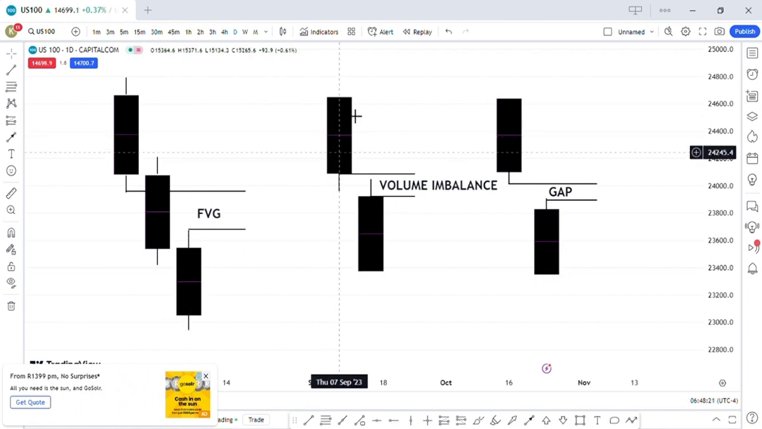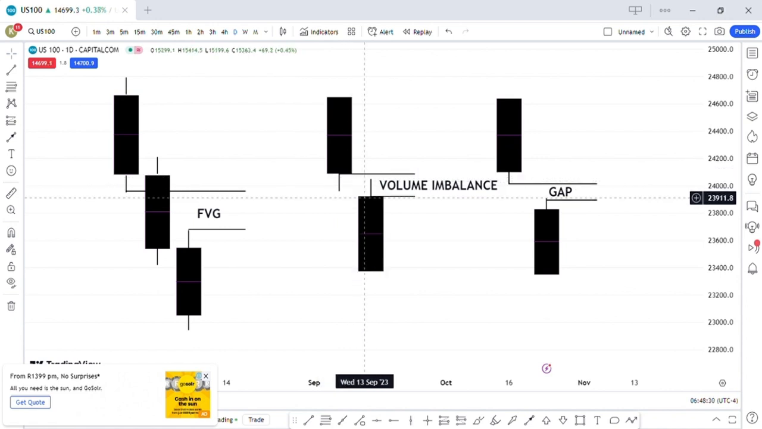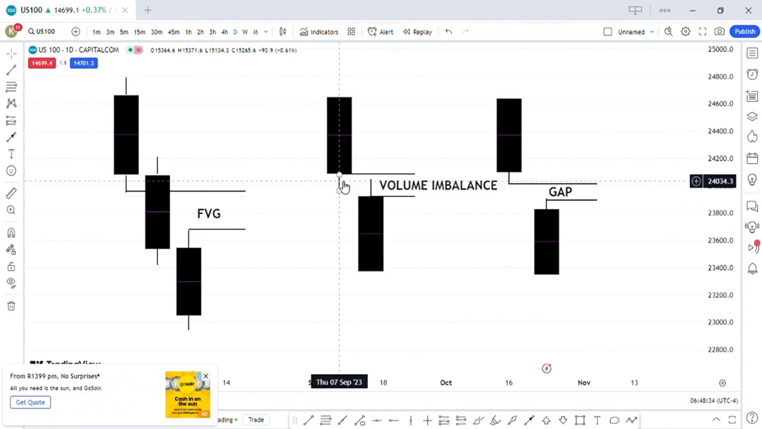With the volume imbalance, we only have 2 candles, and it's a situation whereby the body or the close of the first candle does not overlap with the open of the second candle. The wicks do overlap, but the bodies do not overlap, so it creates a volume imbalance. Right? This one is a 2 candlestick pattern.